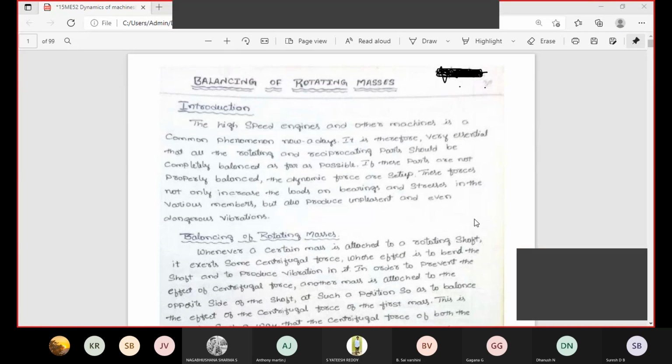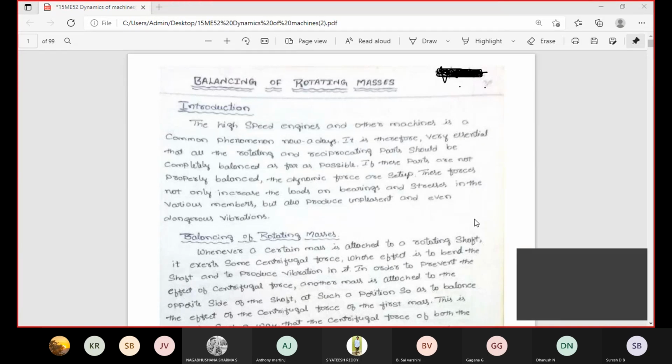One more mass is attached in the opposite direction of the centrifugal force, a secondary mass. The force or load acting towards the center axis is called a centripetal force. That's why balancing is required in all rotary motions. Without balancing, the shafts rotate away from the center axis. Due to centrifugal force, some vibration is present in that body or rotary component. Due to vibration, power is not properly transmitted from one bearing to another bearing or one point to another point. That is the main reason.